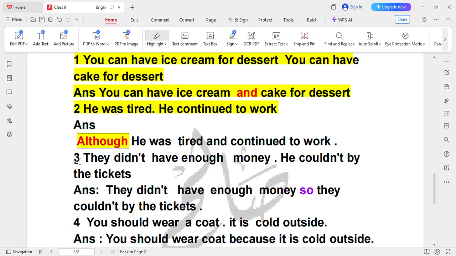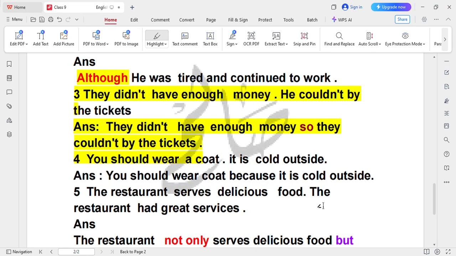Now look at the number 3. They didn't have enough money. This is one sentence. He couldn't buy the tickets. यानी उनके पास पैसे नहीं थे इसलिए उन्होंने tickets नहीं खरीदी. Now how can we make into one sentence? They didn't have enough money, so they couldn't buy the ticket. Okay, now we are adding here so. This is the conjunction. After using the conjunction, we can make into one sentence.